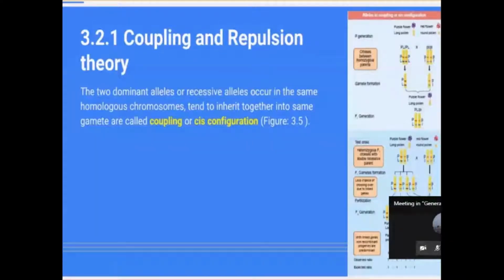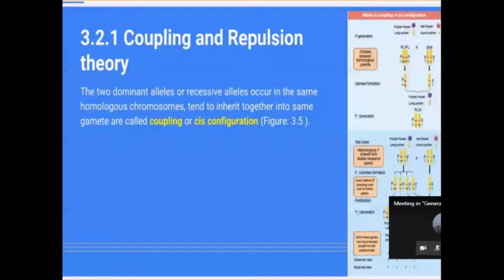So here you have to implement the law of dominance, that is, the dominant purple flower and long pollen are expressed only in the F1 generation. And the F1 generation is test crossed, that is, the F1 progeny is crossed with the recessive parent, red flower, round pollen. You will get gametes from the F1 generation, four different types of gametes, and from the recessive parent you will get only one type of gamete. And if you cross them now, you will get a ratio.